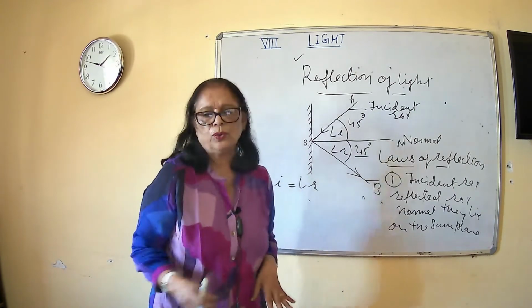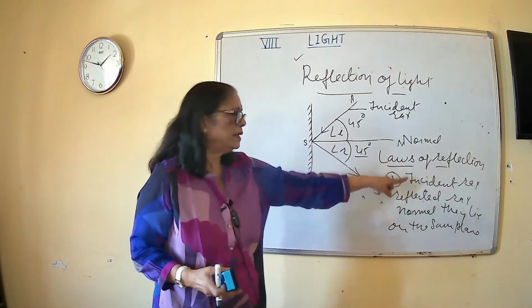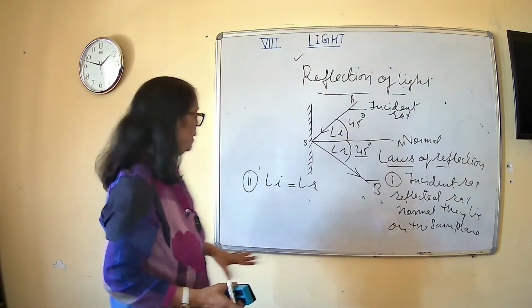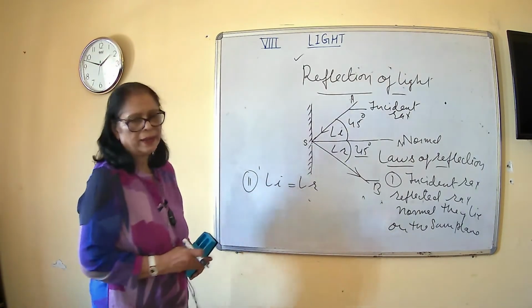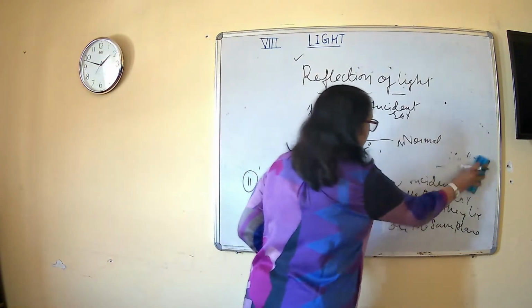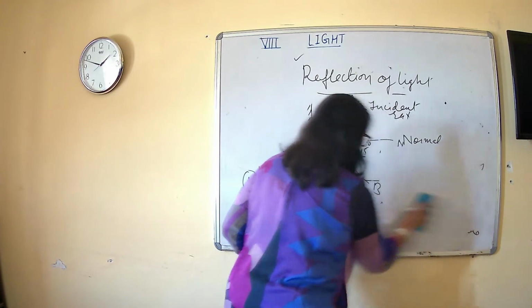So these are the two laws of reflection. Laws of reflection: incident ray, reflected ray, normal, they all lie in the same plane, and angle I is always equal to angle R. So these are the two laws regarding reflection, known as laws of reflection.